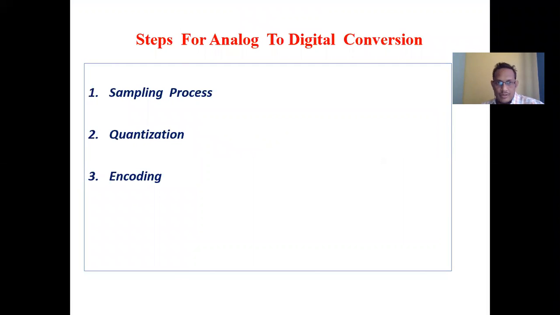The sampling process. What is the significance of the sampling process? Sampling converts a continuous time signal into a discrete time signal, and this is the first step to convert an analog modulation technique into a digital one. Quantization is a process of approximation, we will come to that point. And then the encoding. These are the three steps we have to perform to convert an analog to a digital signal, the A to D converter.